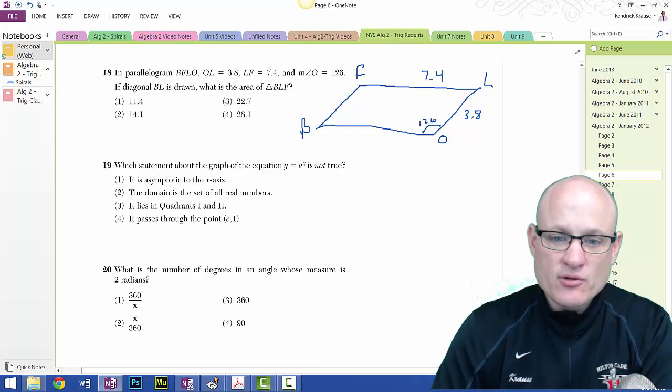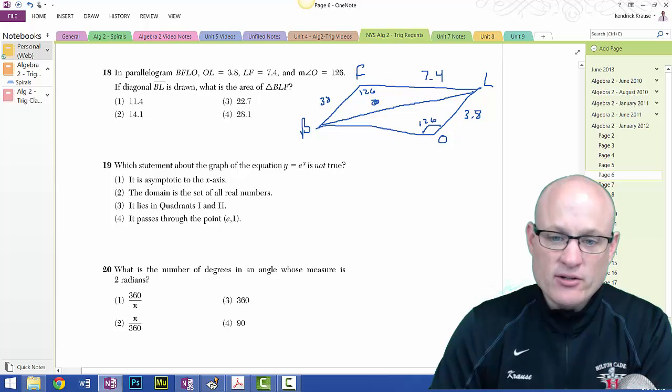BLF. So let me draw this in. Well, this is triangle BLF over here, right? That's this triangle right here. So let me bring this 38 over here, because I can do that. And let me bring this 126 over here, because I can do that. And so I have this triangle, and I want to find the area of it.